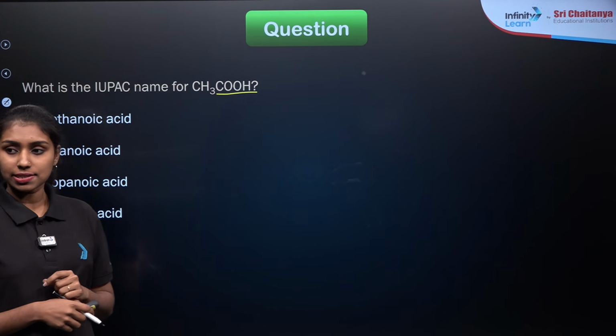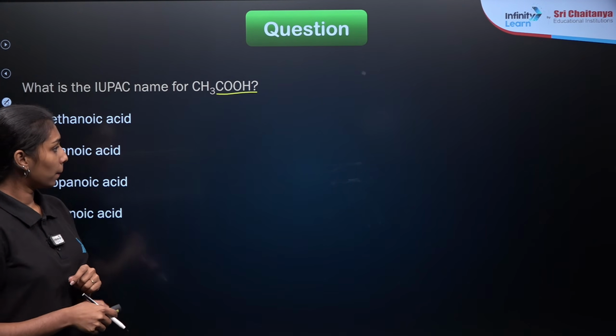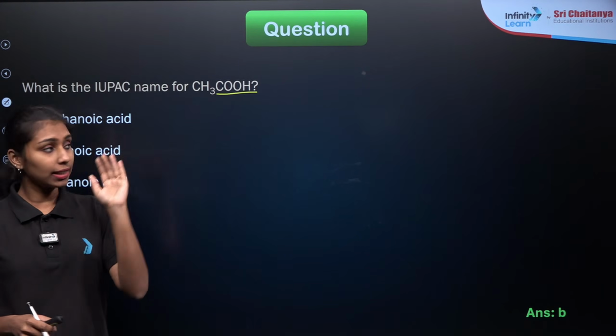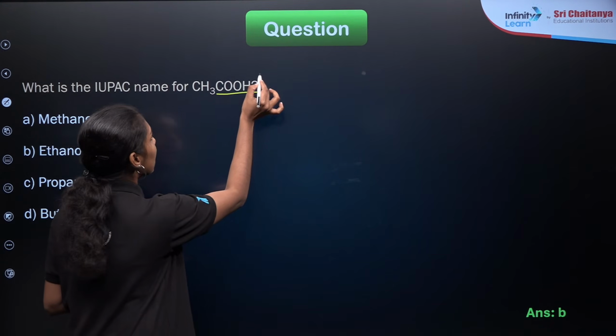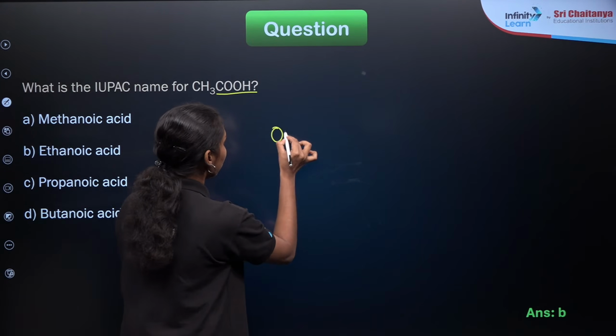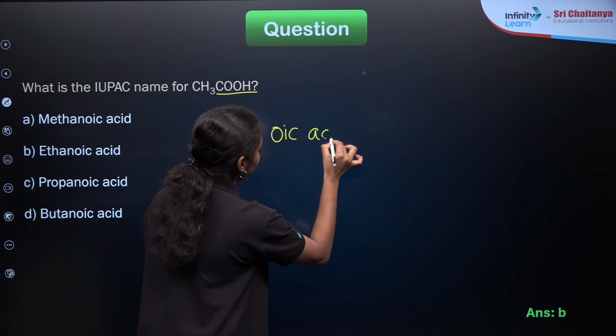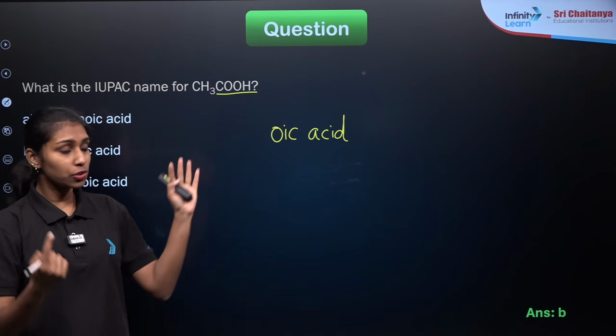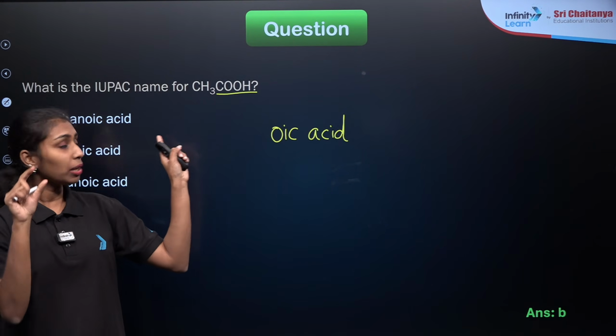Okay, let us see what is our answer. So option B is our correct answer, that is ethanoic acid. So this is the functional group of carboxylic acid, right? For the carboxylic acid, the suffix will be oic acid, right? Then in the case of this particular compound, the carbon which is present in the COOH group is also considered as the total number of carbon, right?